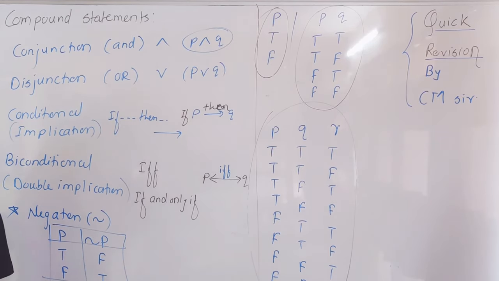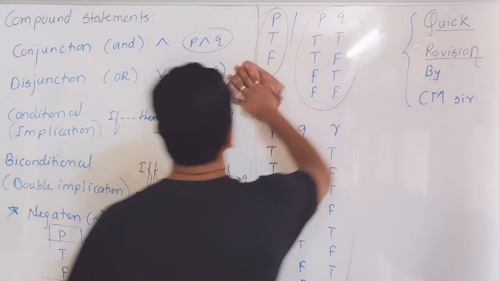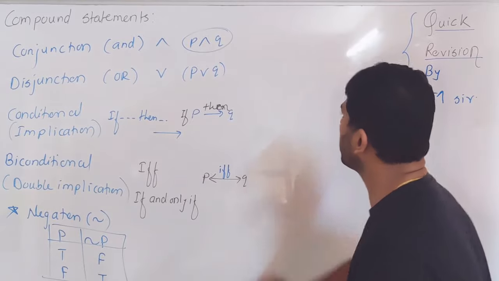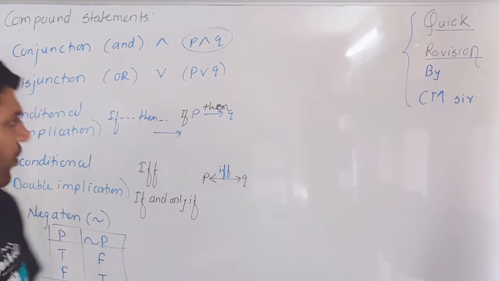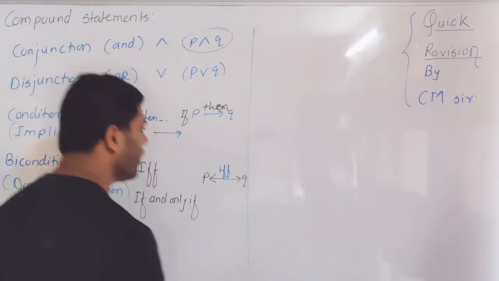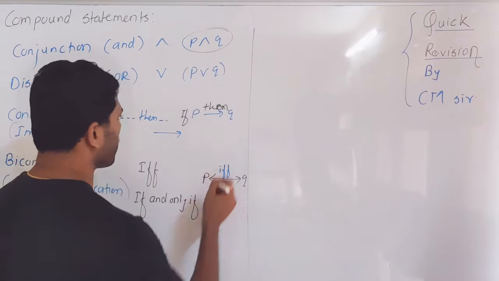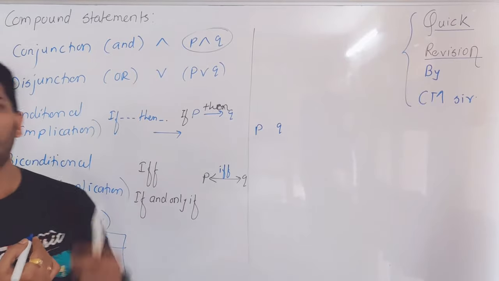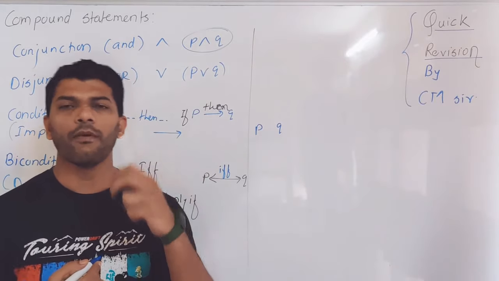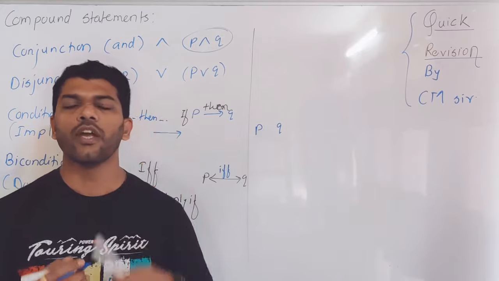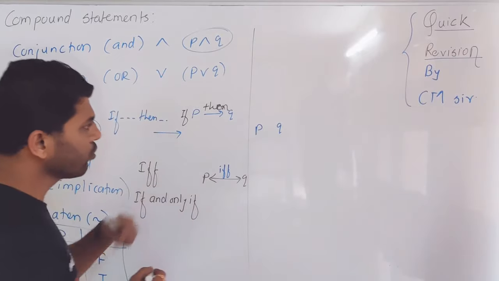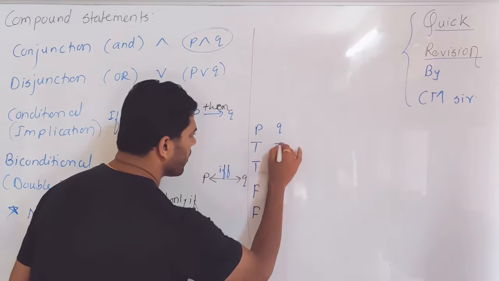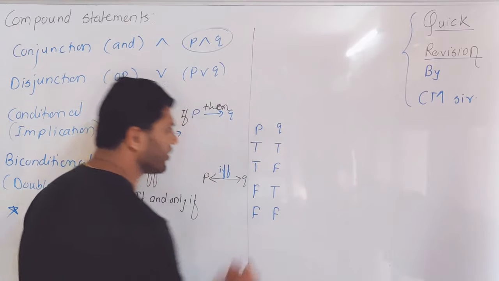Now, after studying these compound statements, let's see the truth table for them. Let's see the truth table or the statement pattern for this. For the sake of simplicity, let's consider 2 statement patterns, because most of the time you will face 2 individual statements in the paper. So 2 statements means the possibilities are double T, double F, TF, FT.